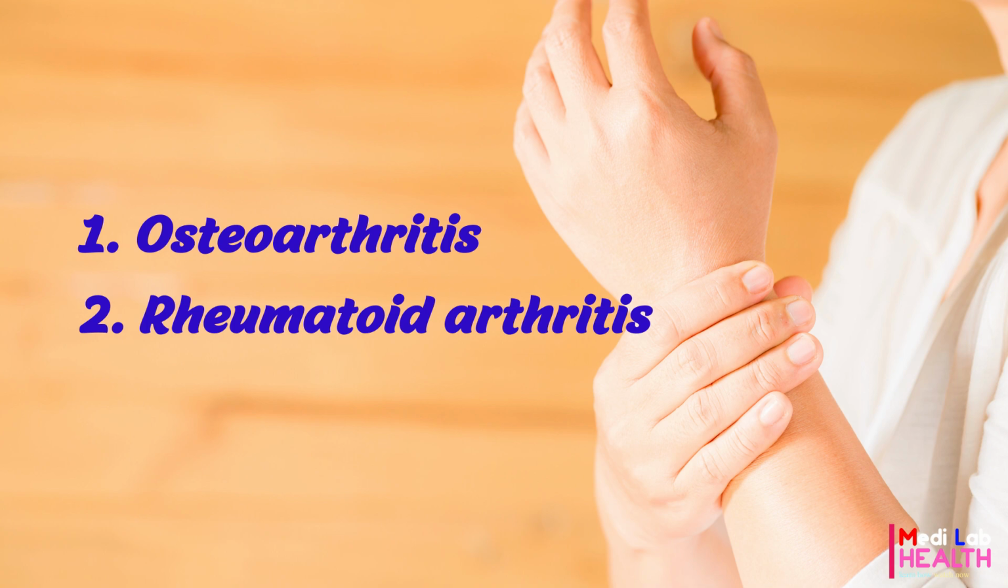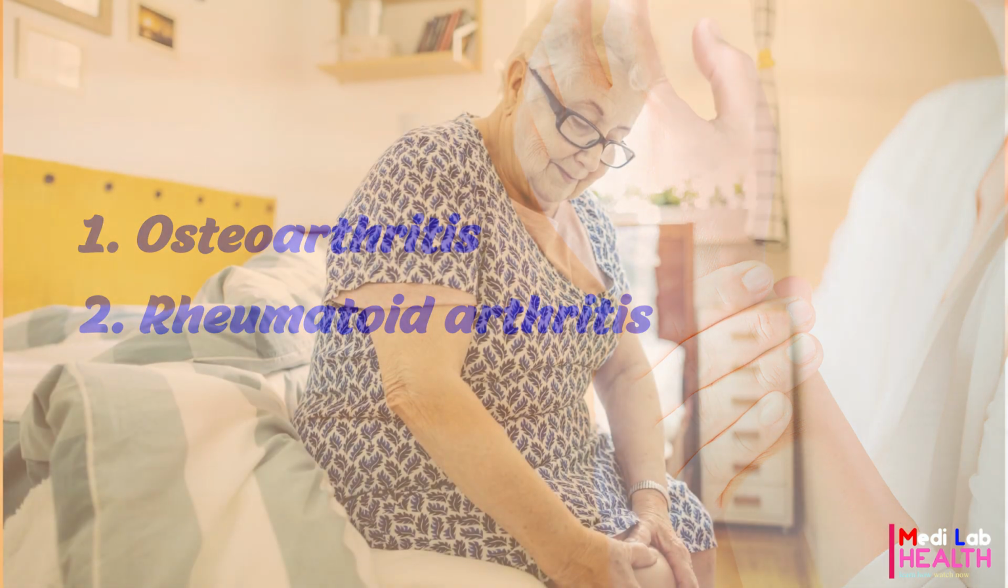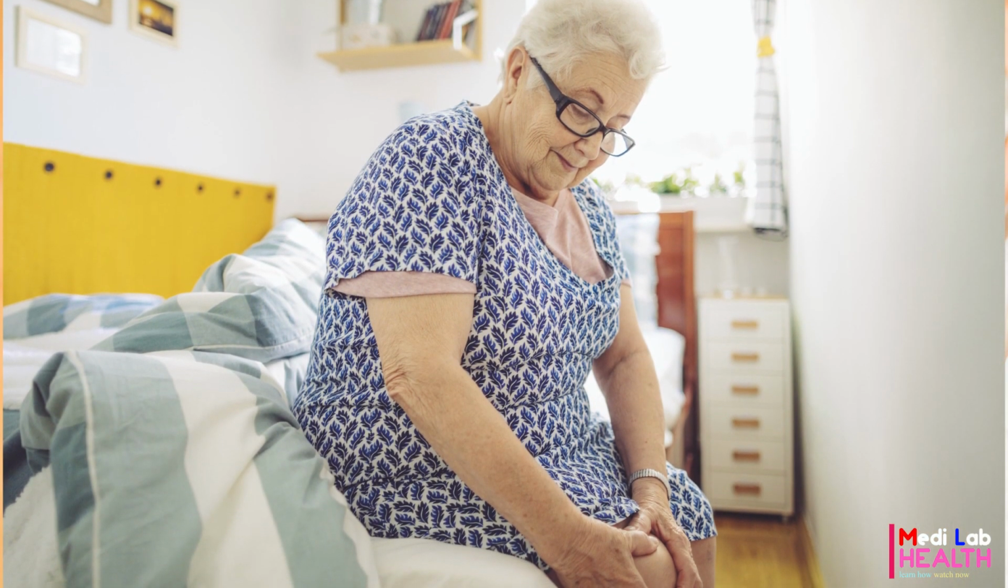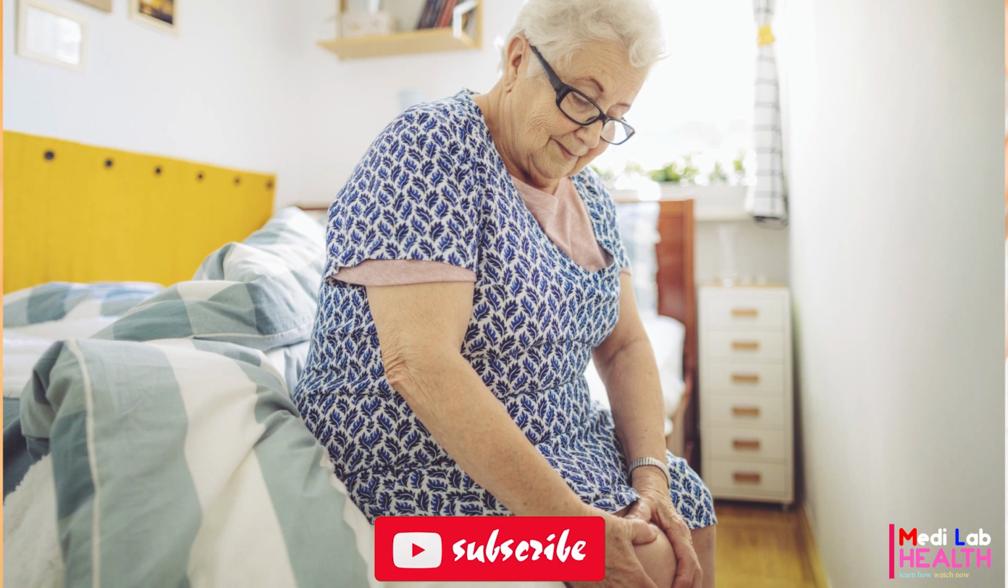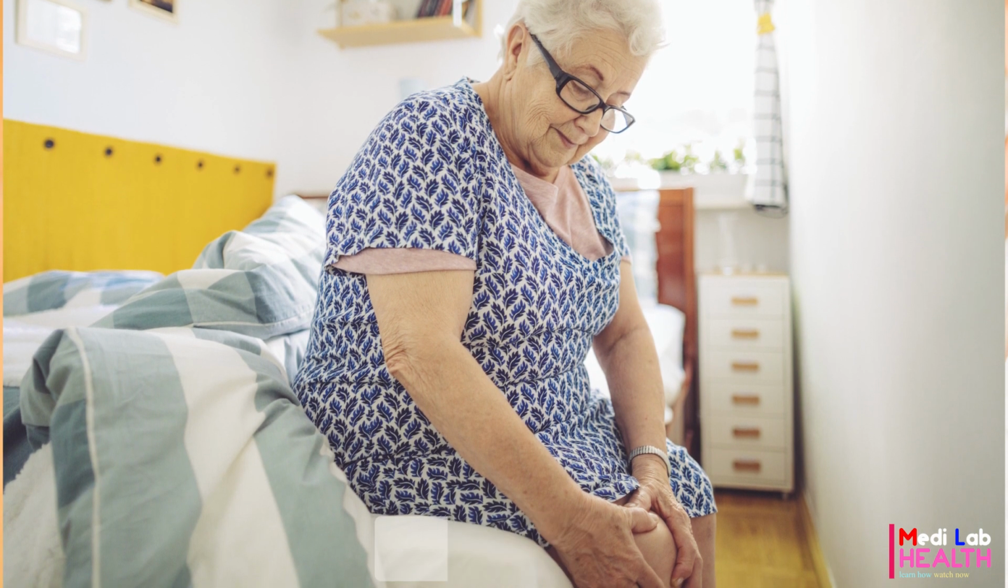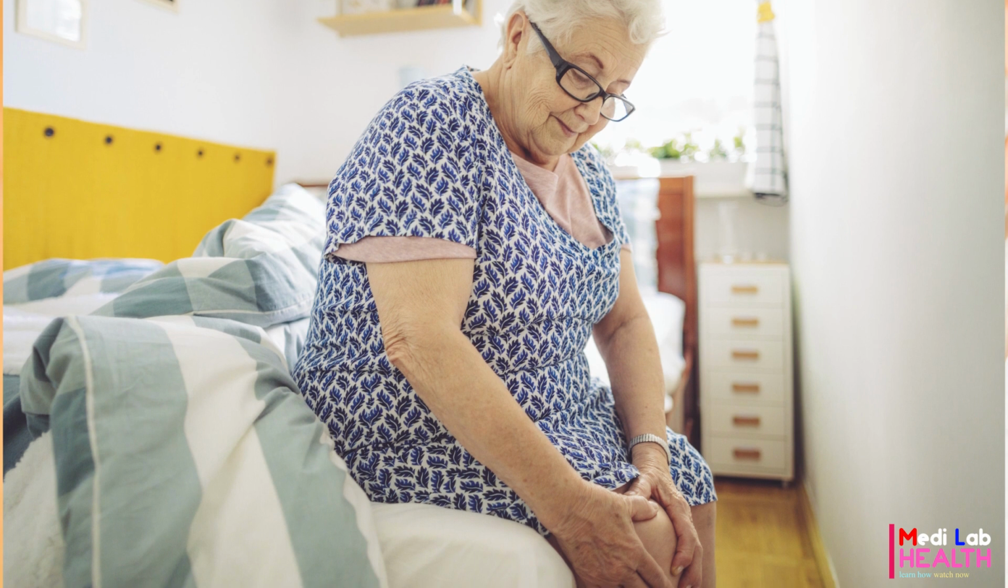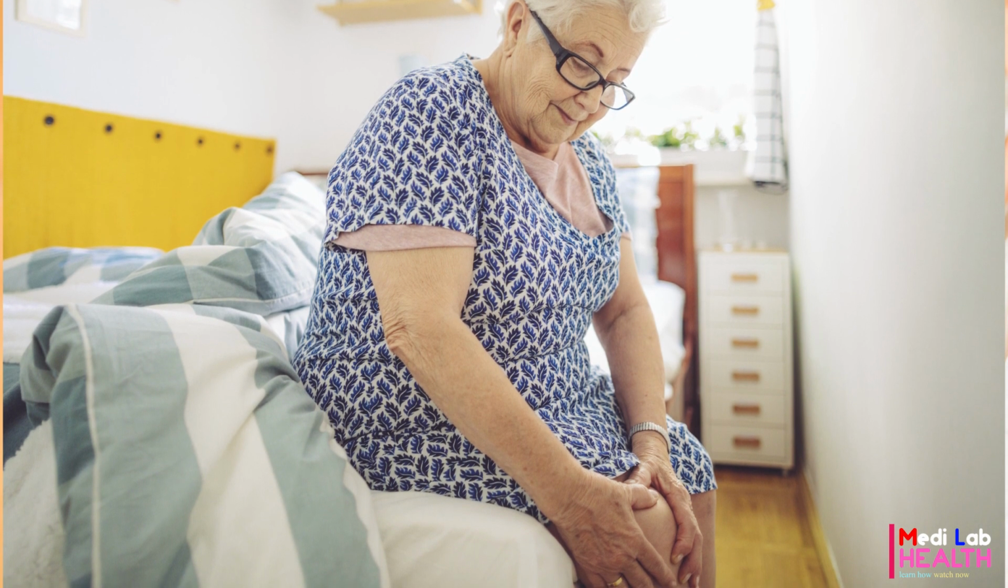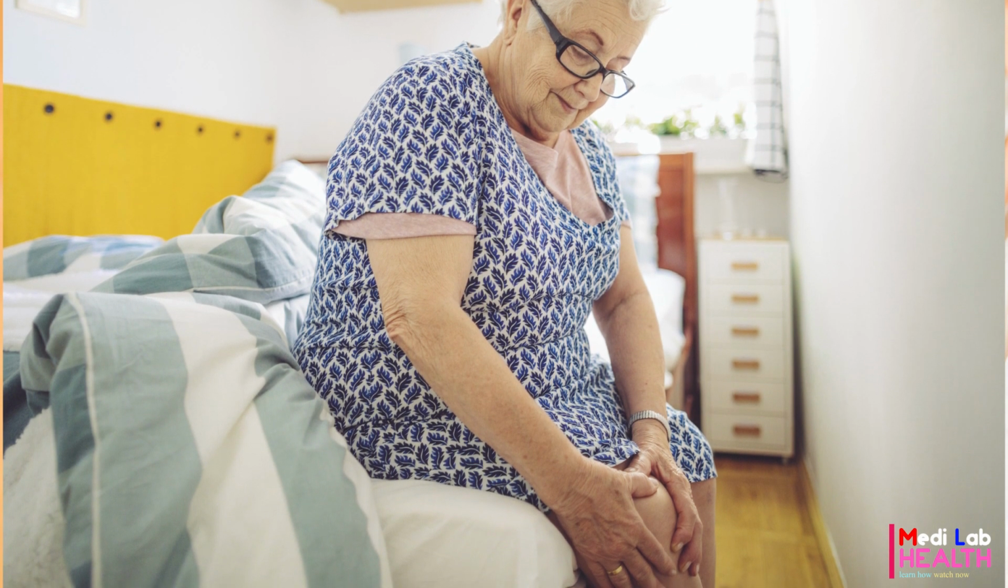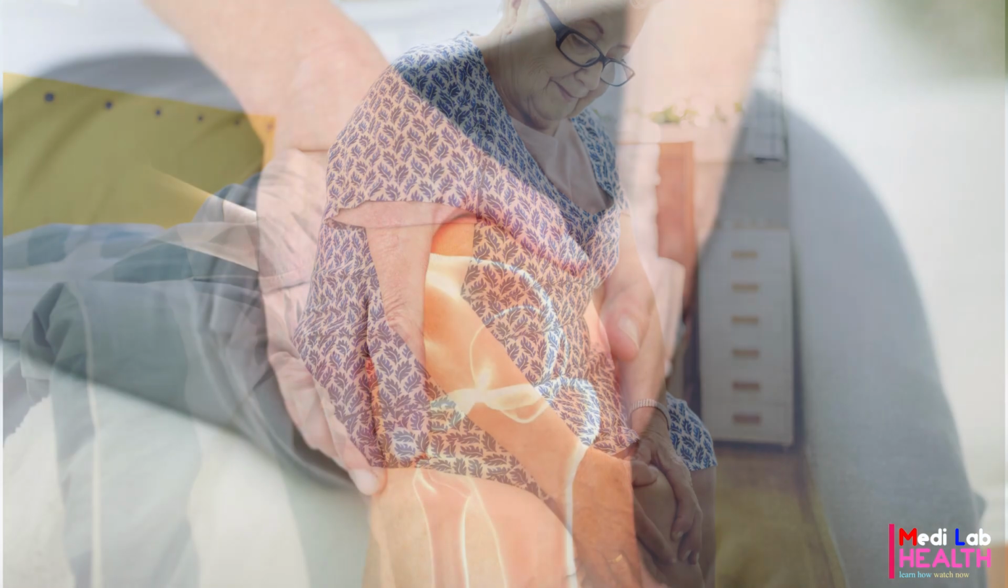Osteoarthritis is the most common type of arthritis. It most often develops in people in their mid-40s or older. It's also more common in women and people with a family history of the condition. But it can occur at any age as a result of an injury or be associated with other joint-related conditions, such as gout or rheumatoid arthritis.